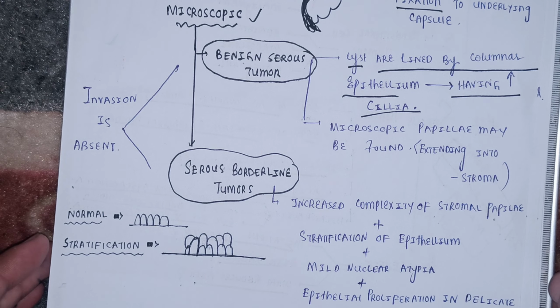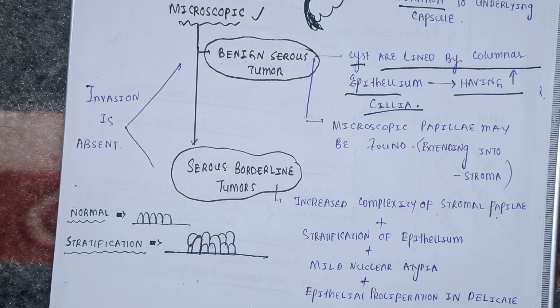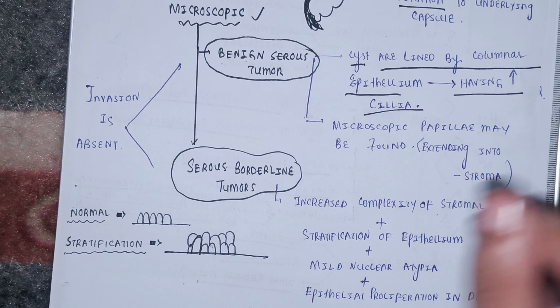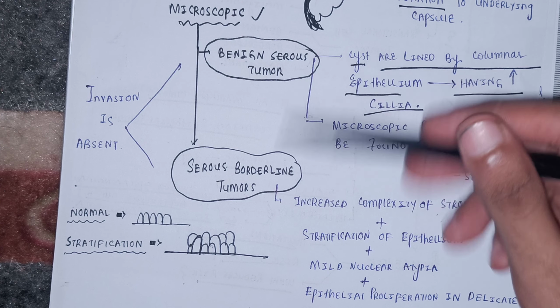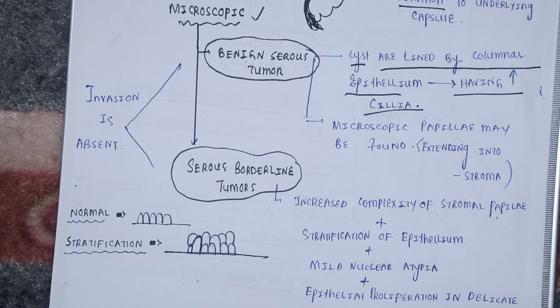So I have to show you two things in the benign serous tumor under the microscope: columnar epithelium with cilia, and papilla projecting and extending into the stroma. The benign and borderline varieties do not invade. The malignant variety, which we will discuss, has the potential to invade and metastasize.